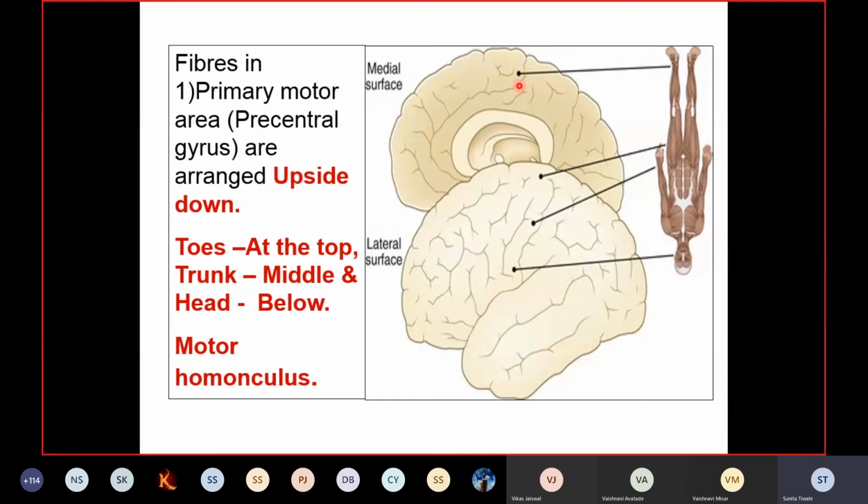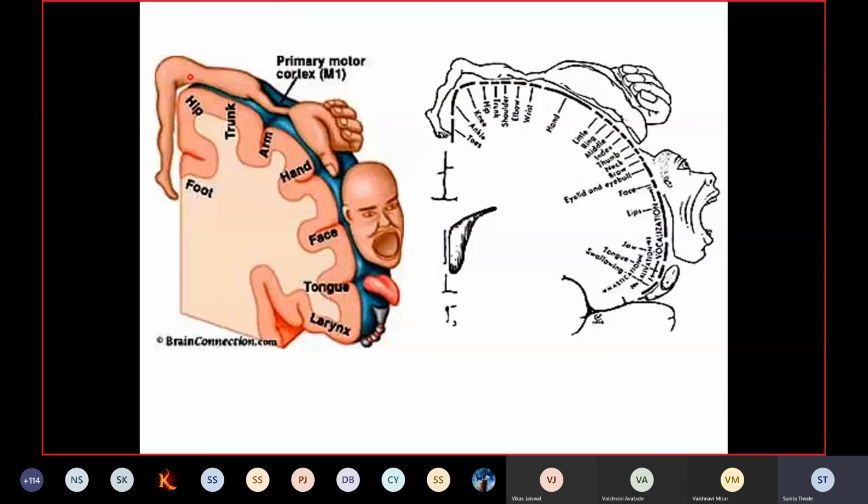In the lower part, the head and neck region is represented. In the middle you can see the hand, and at the top and on the medial aspect, the trunk, leg and foot region. Clear?